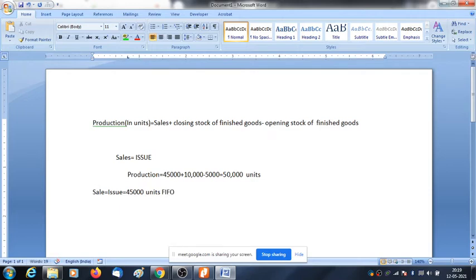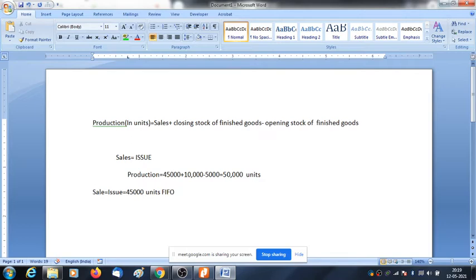FIFO: first in, first out. It means the units that remain first will be issued first. The units that are lying in the factory warehouse will be issued first.